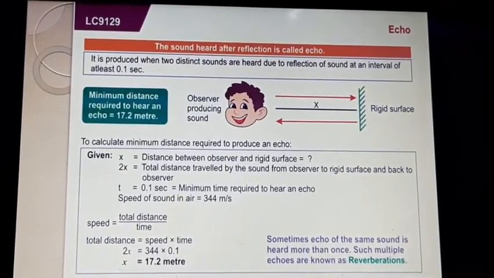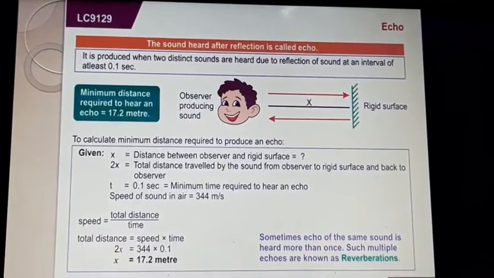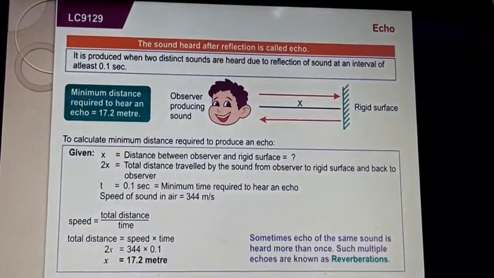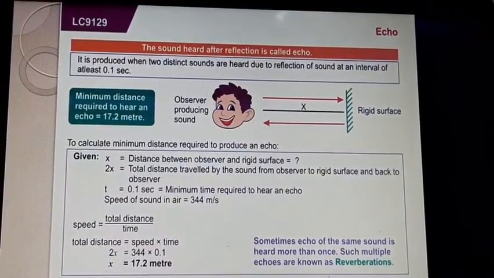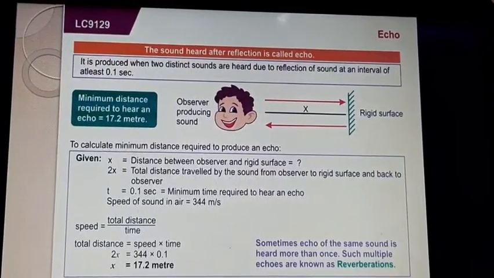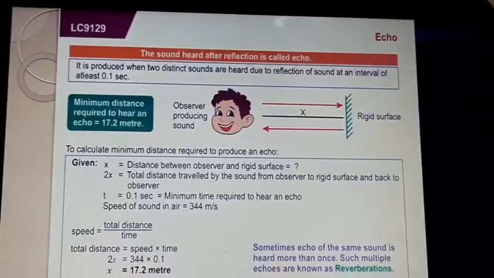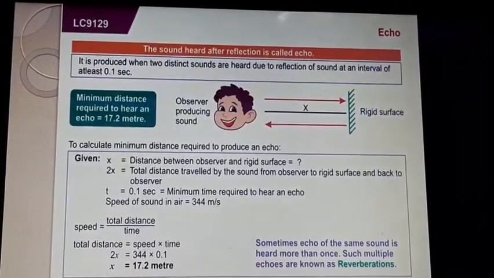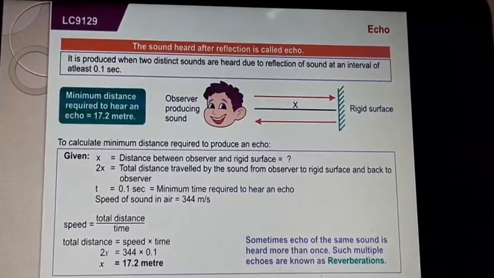Now one more thing here in the corner. Just see, sometimes echo of the same sound is heard more than once. Such multiple echoes are known as reverberations. So you should remember this. What is reverberation? Multiple echo is heard. When in a closed room you produce sound, you can hear the multiple echo. That is reverberation.